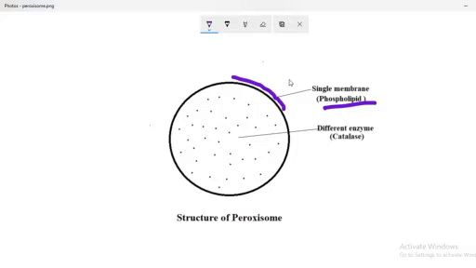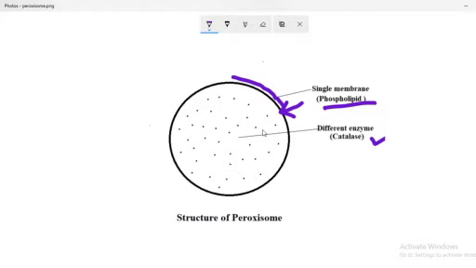Almost all organelles are covered with a double membrane, but in the case of peroxisomes the membrane is a single membrane, which is composed of phospholipid. Next, one of the important enzymes, the marker enzyme present in peroxisomes, is catalase.